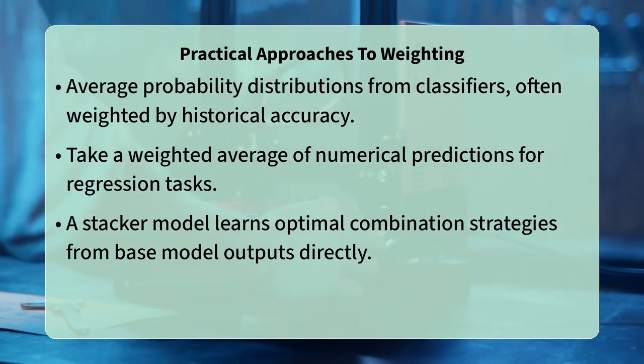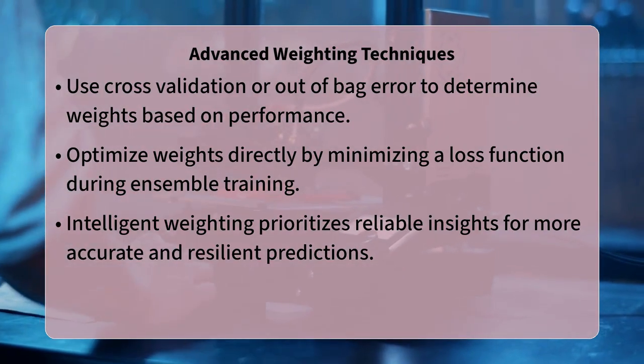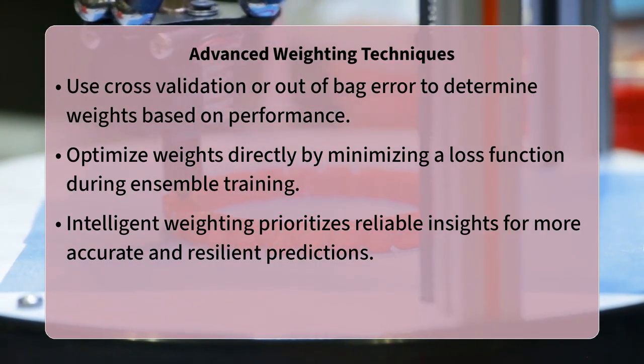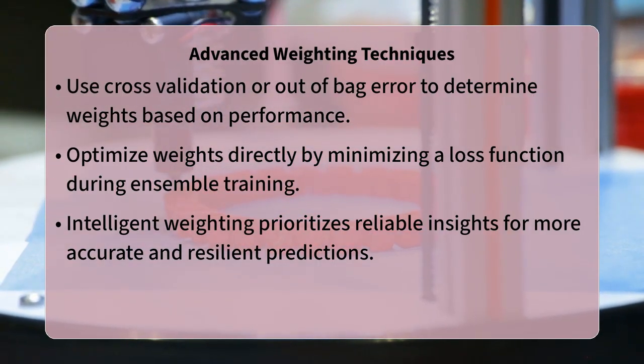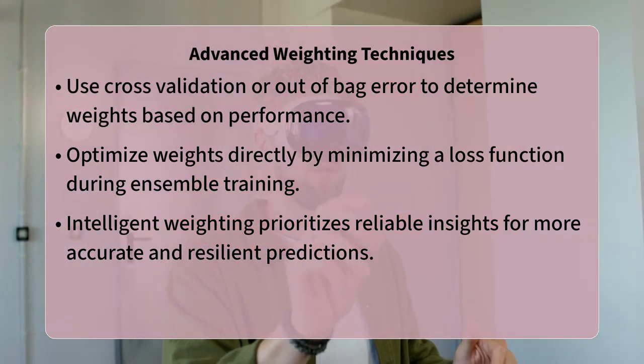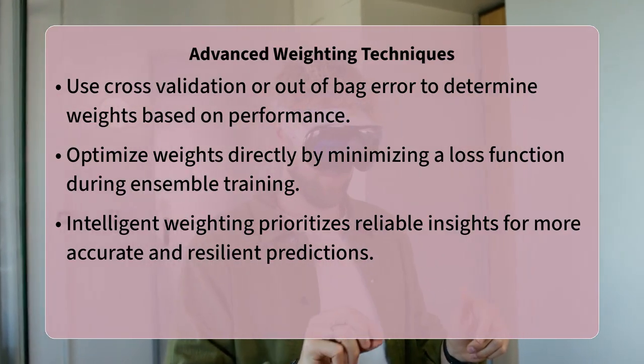Another sophisticated approach involves optimizing the weights directly as part of the ensemble training process, minimizing a chosen loss function, such as mean squared error, or MSE, for regression, or cross-entropy for classification. This optimization can be done through techniques like gradient descent, treating the weights as learnable parameters.